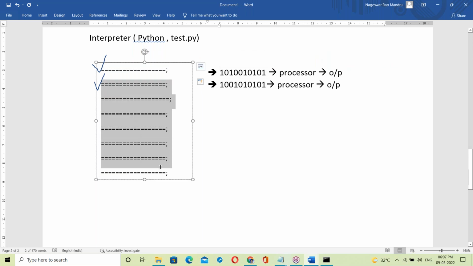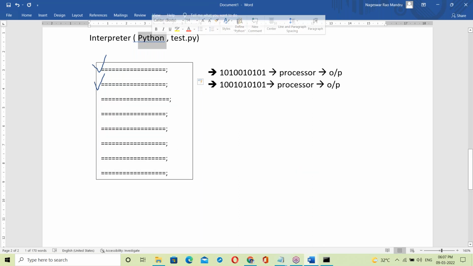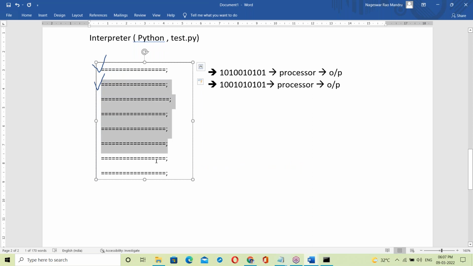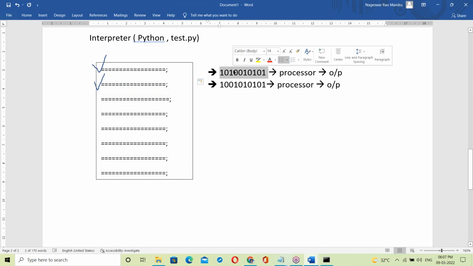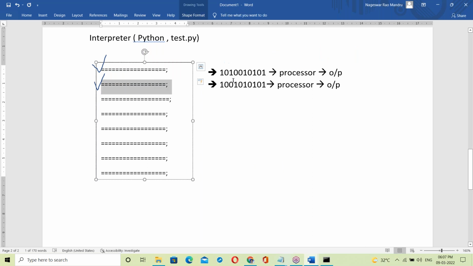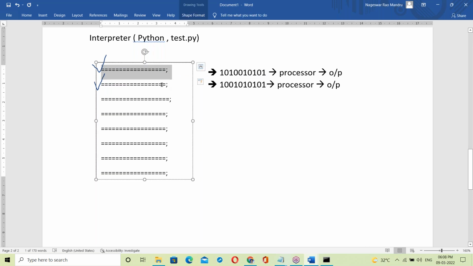The next coming statement may be right or wrong, but the interpreter never thinks about the next coming statements. That may be a Python interpreter, HTML interpreter, or JavaScript interpreter, any interpreter. If the statement is correct, it immediately converts into binary code, which is given to the processor, then gives output. So converting then execution: first line correct, execution completed. Second line correct, execution completed. So it works line by line.